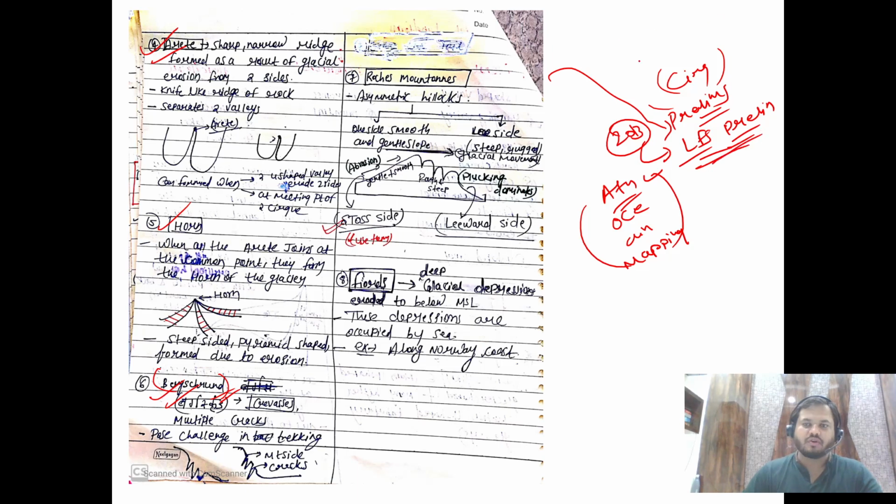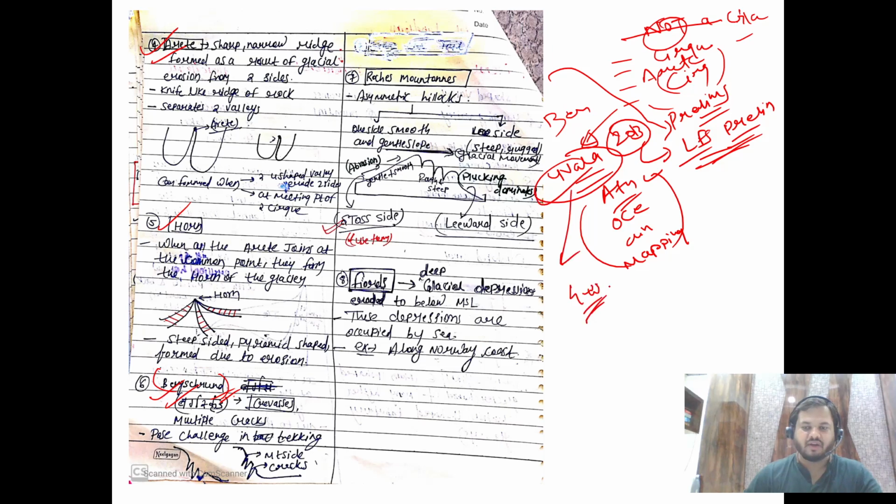So they would ask a question, and there would be four options, and they may say which of the following is not a glacier landform. All right, and the options would be cirque, arete, this name Bergschrund, something like this, and then there would be something else. Maybe they will say Uvala. So you have to mark Uvala because it is a groundwater based landform. So this was very common, and they can ask this even in prelims.